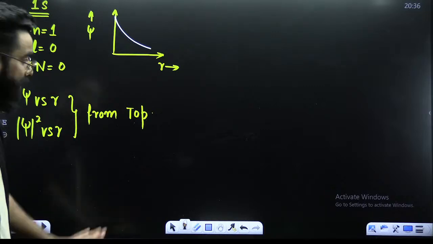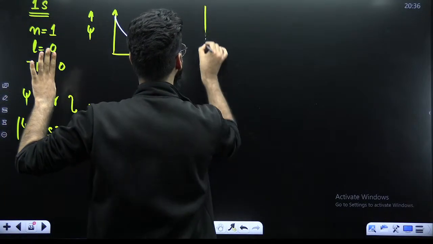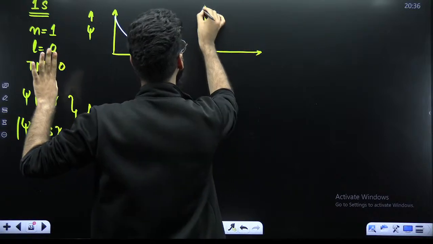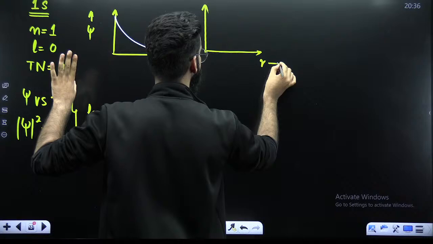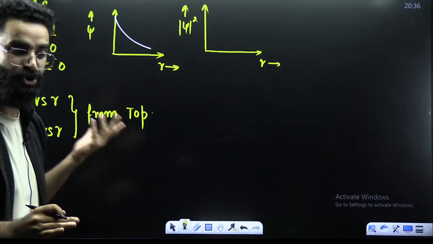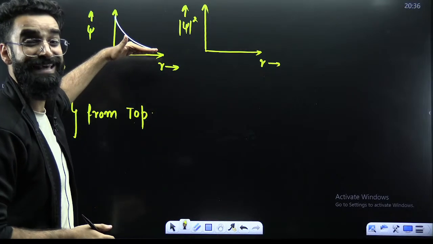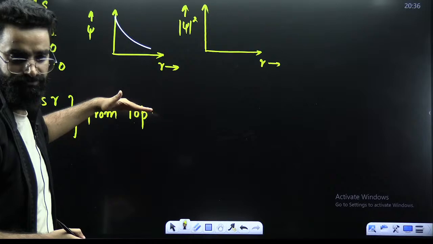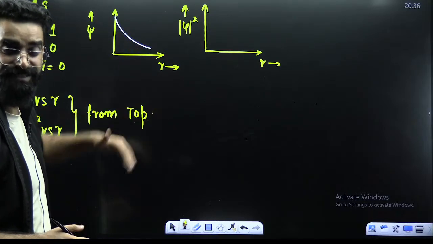Okay. Now, in case of 1s only, if you need to draw psi square versus r, now how do you draw the psi square versus r? Remember it directly. These are the shortcuts which I'm telling you. Is there any portion of this graph that lies down the r-axis? No. There is no portion of this graph that lies down the r-axis.